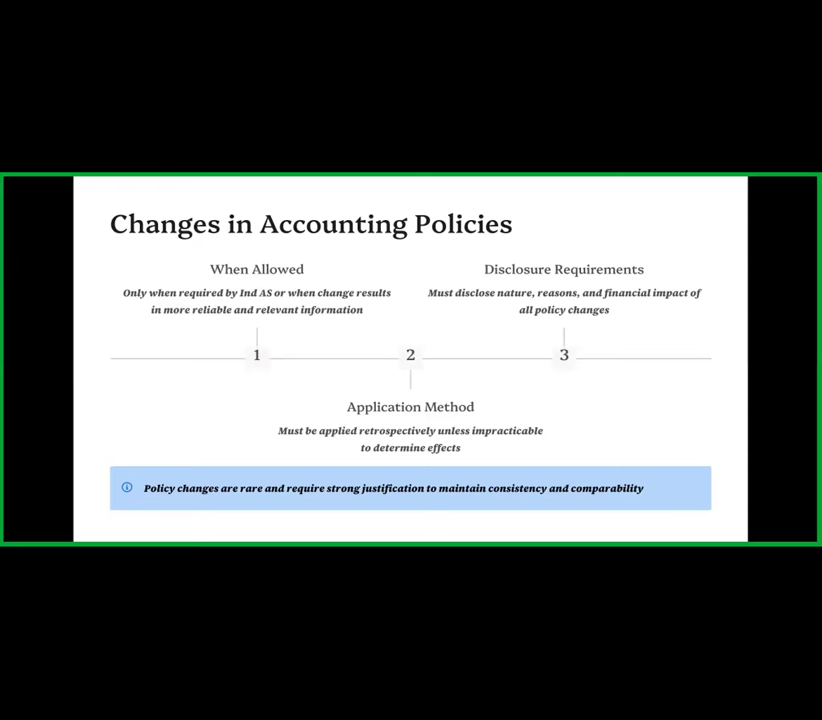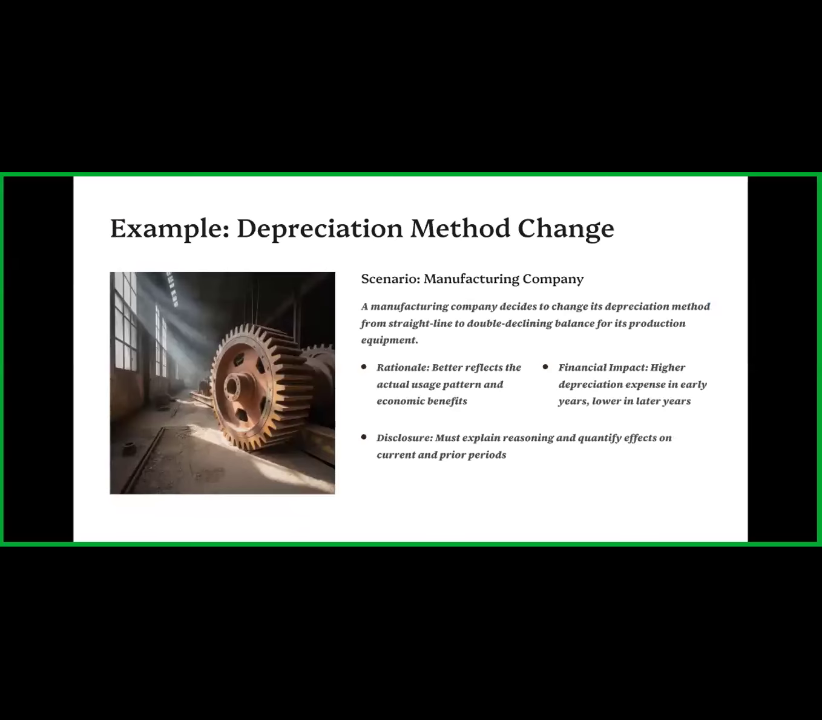If the application method itself is changed, then that change must be applied retrospectively unless it is impracticable to determine the effects. Okay, third one is the disclosure requirement. Whenever the financial statements require us to disclose that information or to use a certain method, then to fulfill the requirement, at that point of time we use that change.